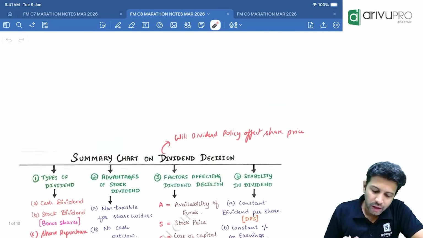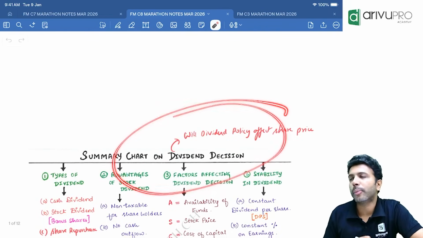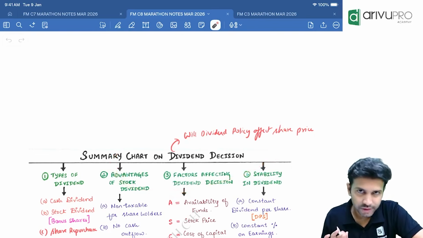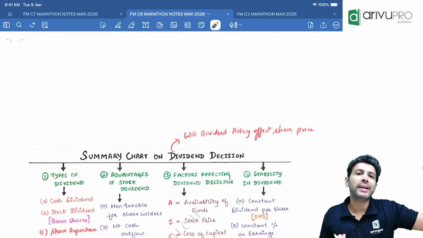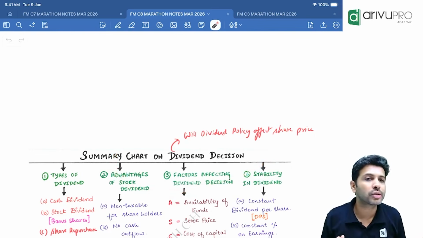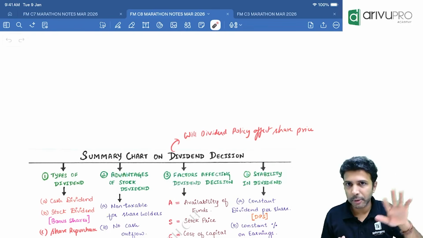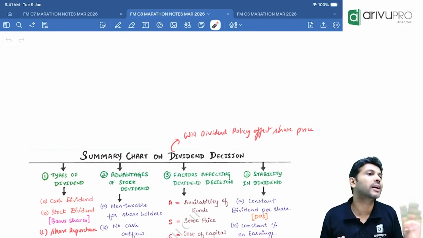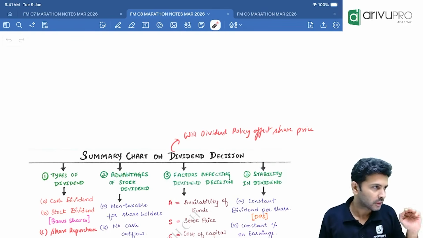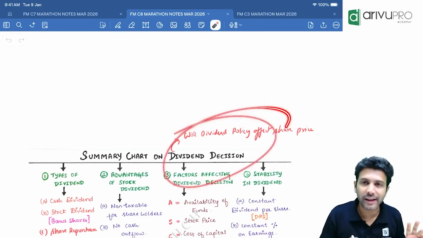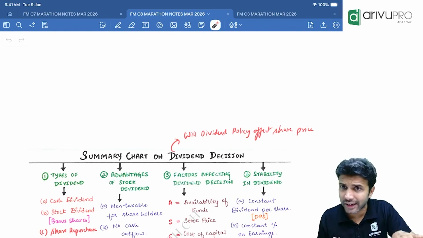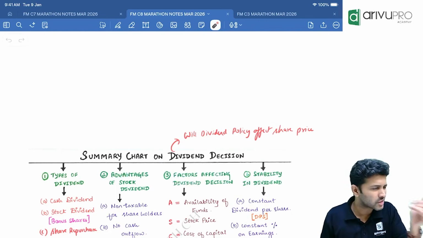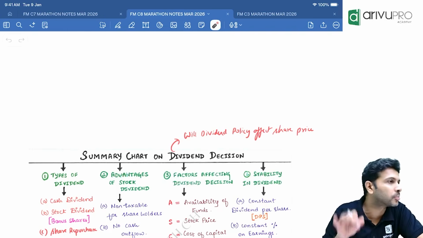Now, the overall scope of this topic is dividend decision. Should the company pay dividend or should they not? Will the dividend policy of the company affect the market price of the share? Should the company declare dividend or not? If at all you say declare, how much? Those are the things we're going to address in this topic.